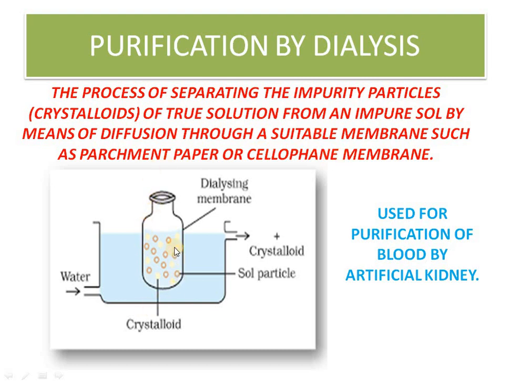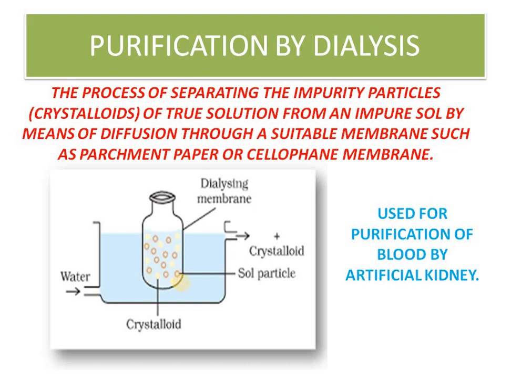For example, this container is there. It will be surrounded with parchment paper or cellophane membrane. What will happen if both particles are there? Let us say the dispersed phase and the dispersion medium, and one among the two is the impurity. The impurity will come out. What will come out? Crystalloids. Crystalloids will come out, and what will remain? The colloidal solution particles will be retained in the parchment paper, or the vessel covered with the parchment paper. Okay, so this way we are doing the dialysis.